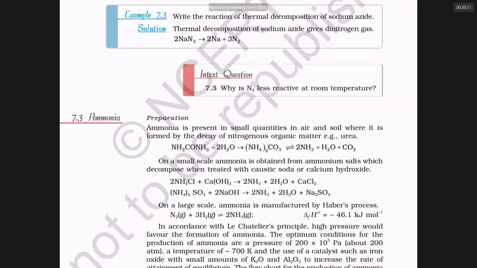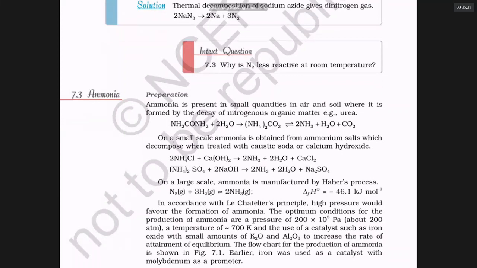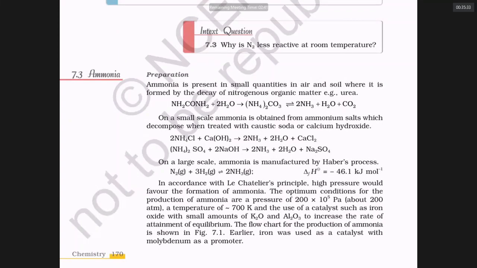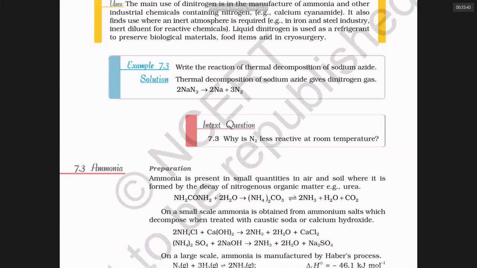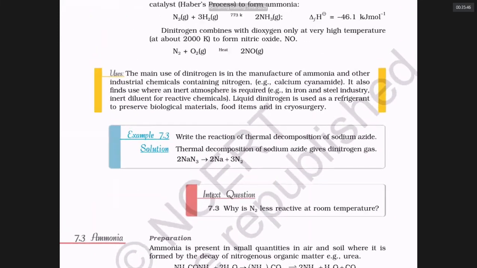In good olden days, they used to collect urine from public urinal toilets in auction, and they used to make ammonia. Nowadays, that method they gave up, using the direct Haber process. Well, urea on treatment with water gives ammonium carbonate, that on heating gives ammonia. These are some methods to make ammonia, sir. You can take any ammonium salt, add any base like calcium hydroxide or NaOH, you can get ammonia. But industrially, it is made by the Haber process. Okay, sir. Next.